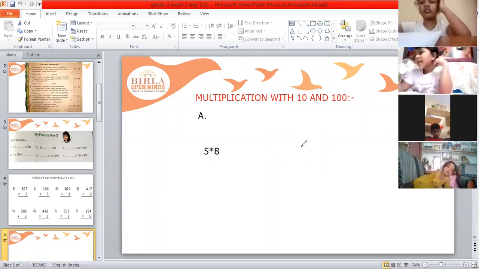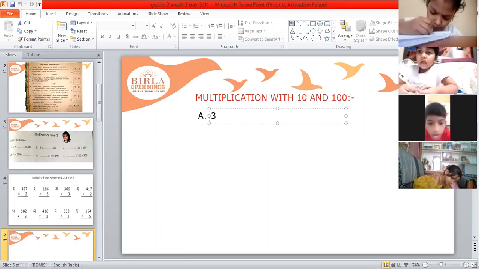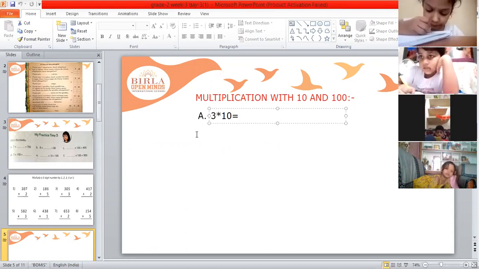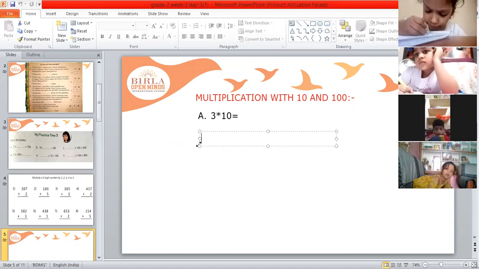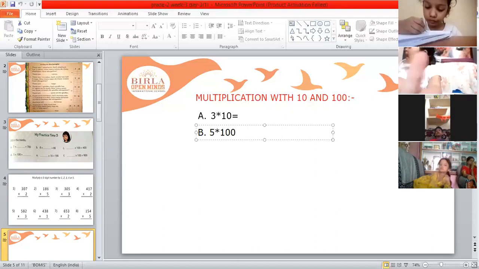So now we'll start writing the first bit. This is 3 multiplied by 10 is equal to how much? After every bit, remember children, you have to leave one line. Now bit number 2: 5 multiplied by 100 is equal to how much?